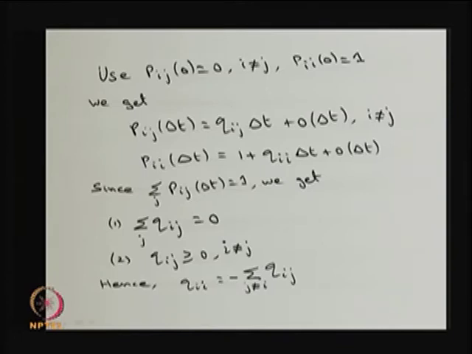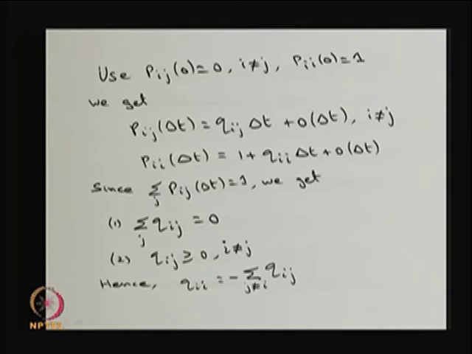Therefore Qii is the sum of all Qij for j except i, with a minus sign. That means the diagonal element is obtained by taking the row sum excluding the diagonal term and putting a minus sign. Therefore, when you take the row sum, it is 0.